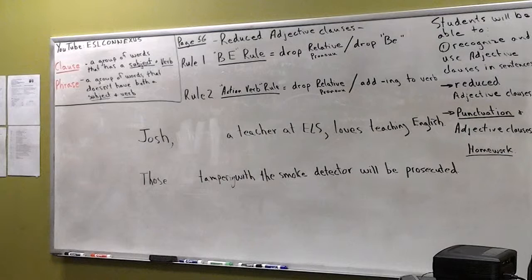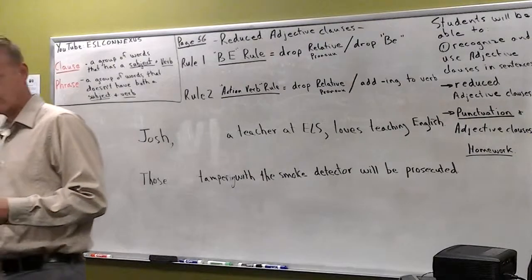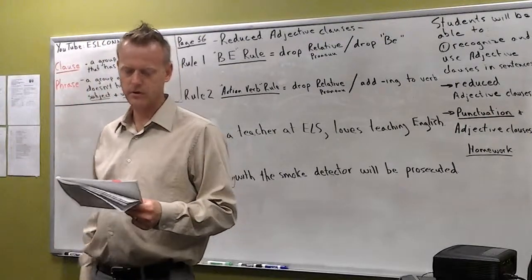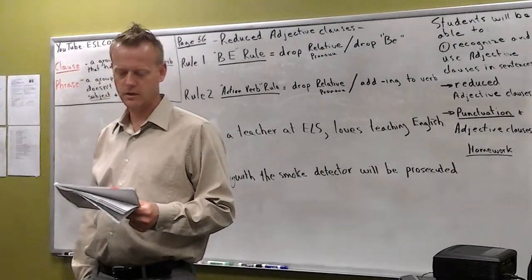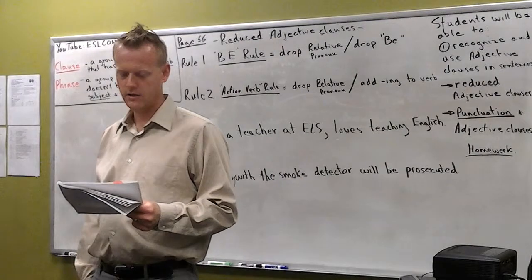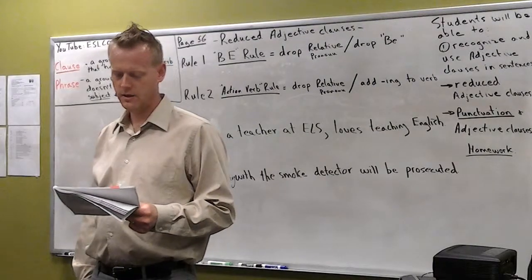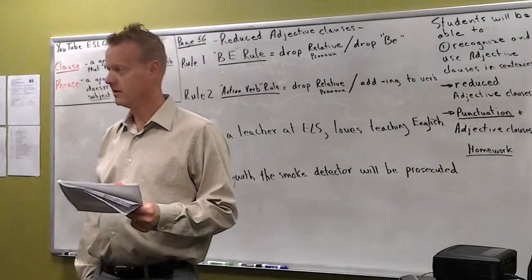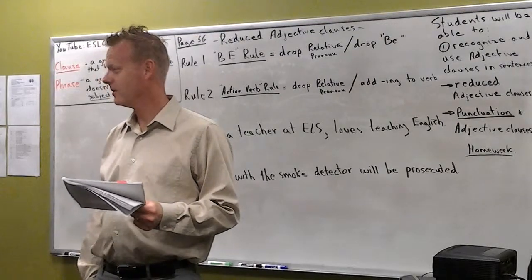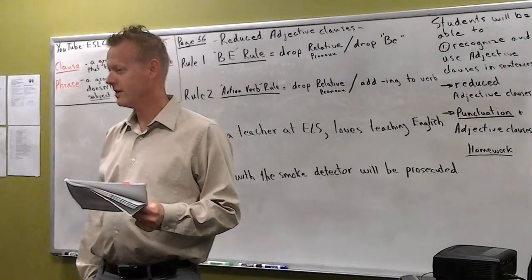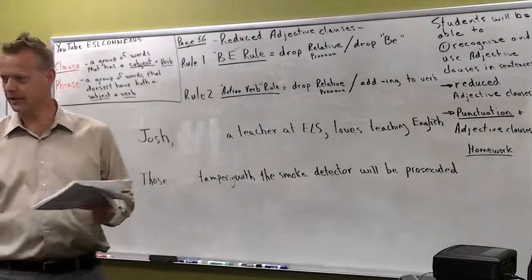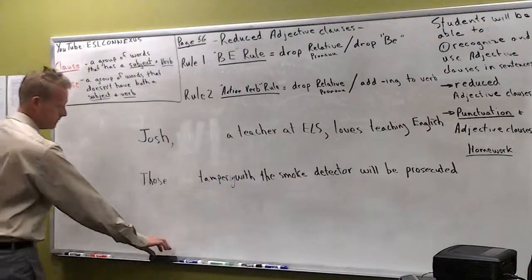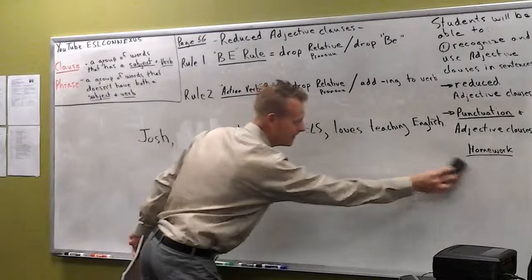Which one? The second one that we just read? Can you turn it back into an adjective clause? Go ahead, Abdurrahman. Istanbul, which is the largest city in Turkey, is at the point where Europe joins Asia. Good. You see what he did? You see what happened there? Let's write it up there because this is an important point to make. Without a comma.